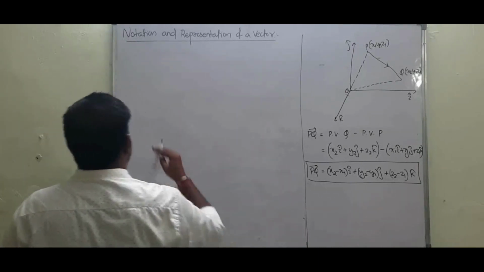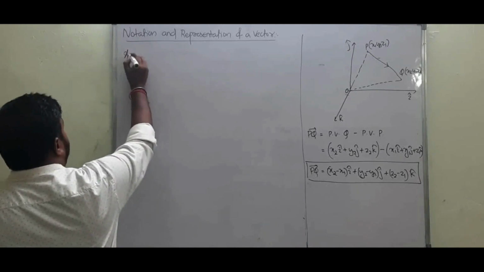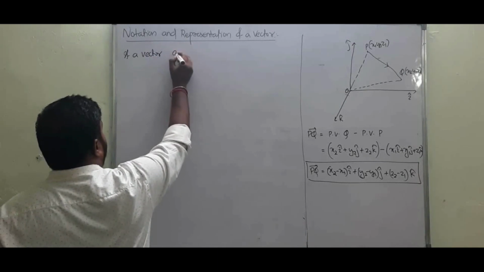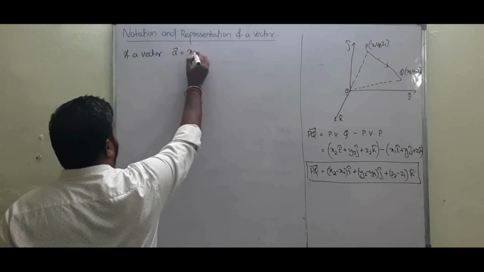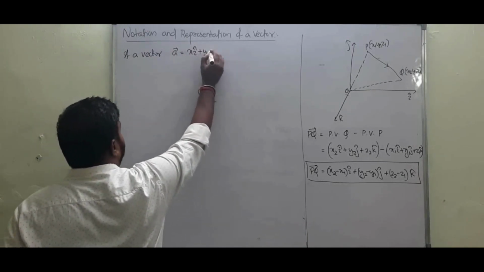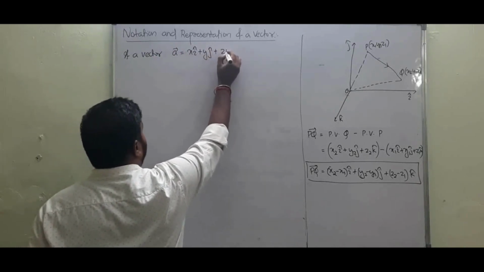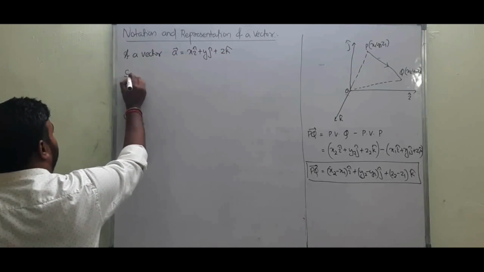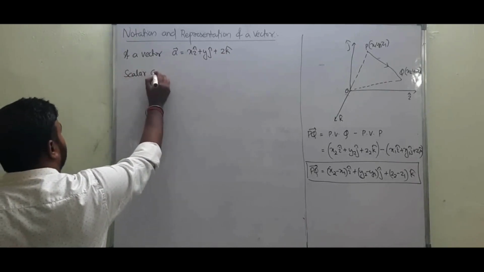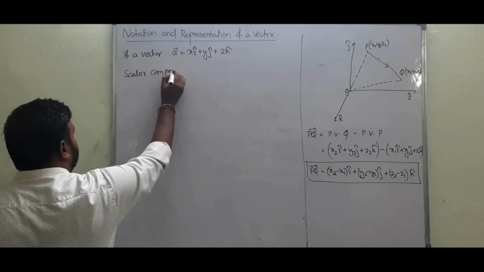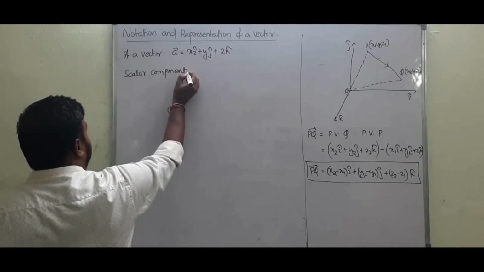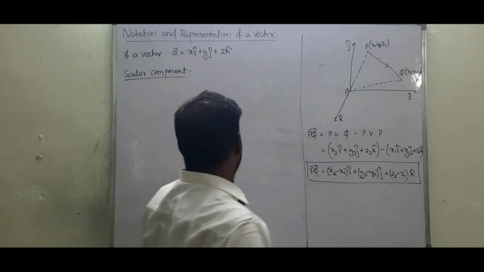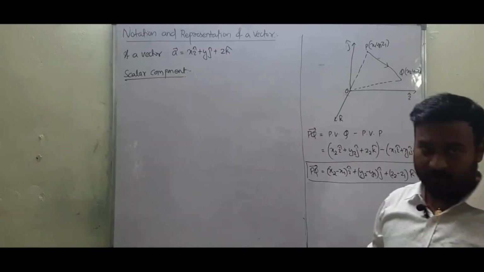So if a vector A is given as x i cap plus y j cap plus z k cap, and it asks for its scalar component, these are the basic questions that are asked by any examiner.